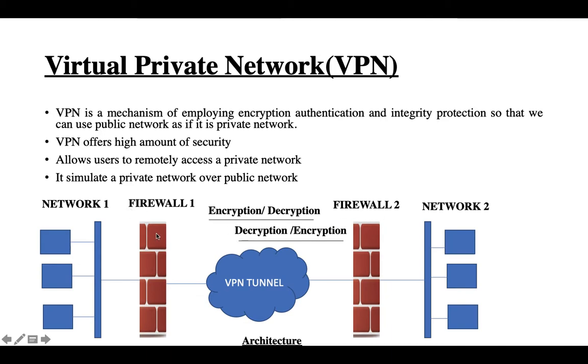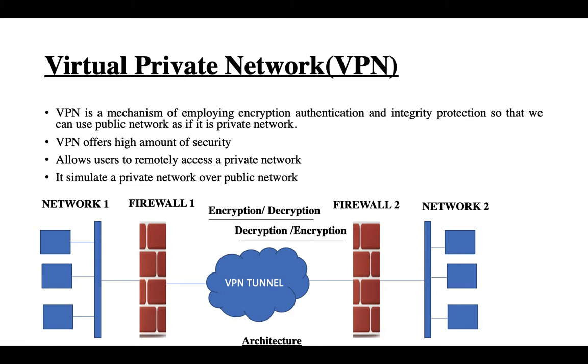So, what is the work of the firewall? I already explained the firewall in detail in my previous video, but here the firewall performs the operations of encryption and decryption. Suppose firewall 1 performs the encryption, so firewall 2 performs the decryption. If the traffic is in the reverse direction, so if firewall 2 performs the encryption, then firewall 1 performs the decryption.